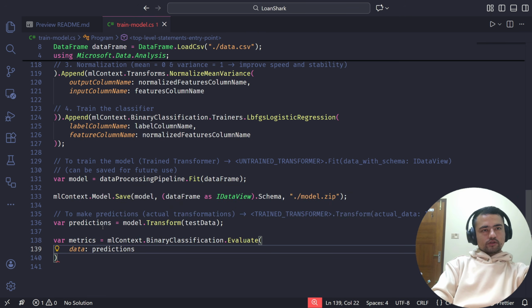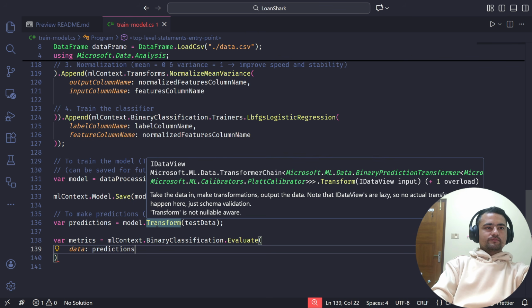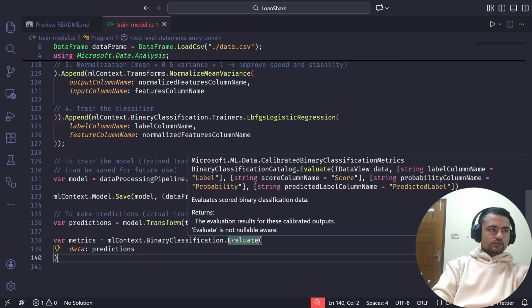You can convert this into data frame and see all the columns, but we can also see the column names here. By default, we will have these columns. Label will just be the status column in our case, and we'll also have score. Let's not worry about this too much. And this is the other one, probability. So this will give us the probability of the prediction.